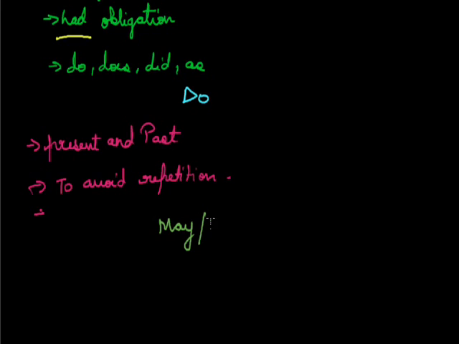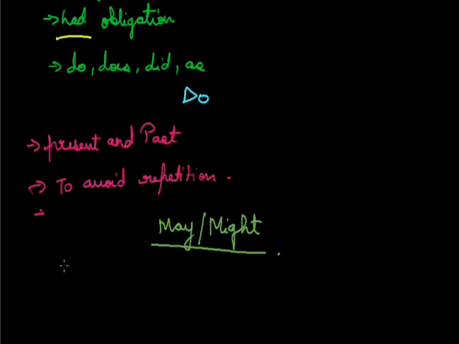Now the difference between may and might. In the previous lecture I told you the difference between can and may: can usually expresses ability or capability, and can is used in interrogative and negative sentences also, while may expresses possibility in the affirmative sentence.